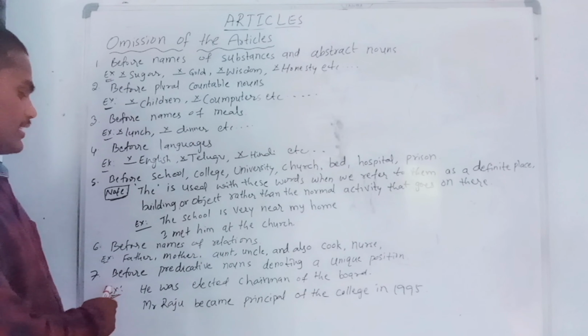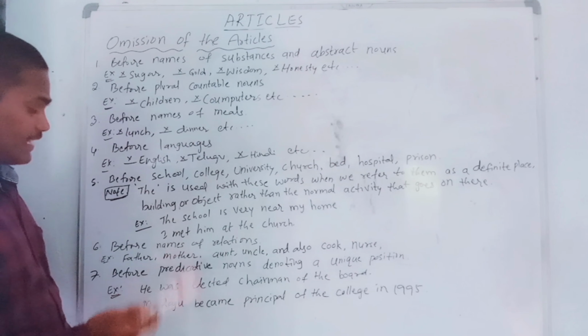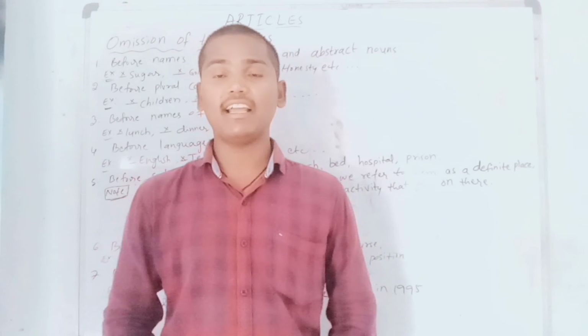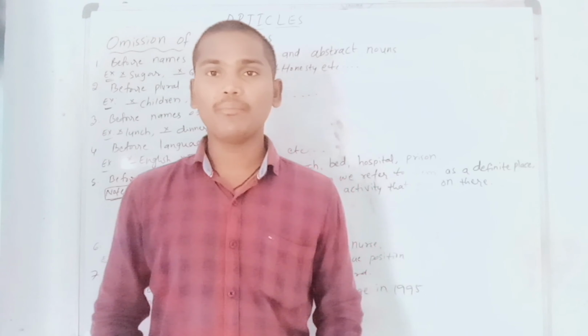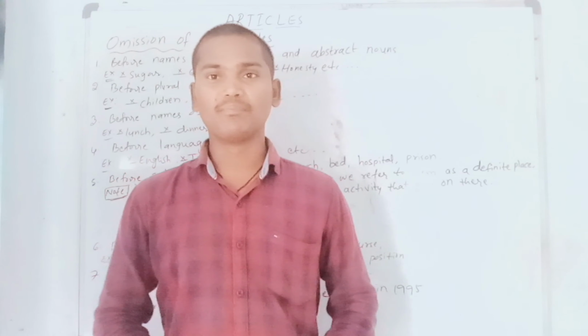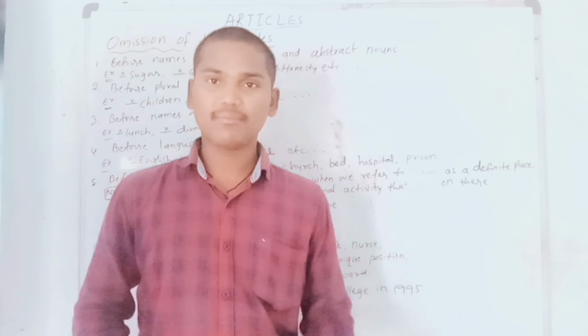Next, seventh rule. So already I said father, mother, auntie, uncle, and also cook, nurse. Cook is a profession, nurse is also a profession. How can we consider them as a relation, sir? You may raise a doubt. But cook means our own cook, the person who is working as a cook in our home. So we can get some relation with him.